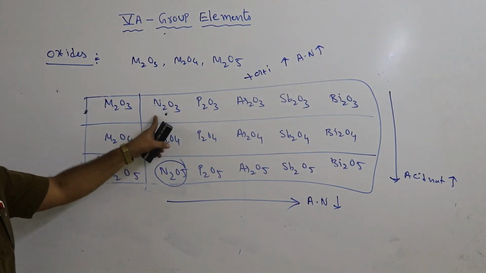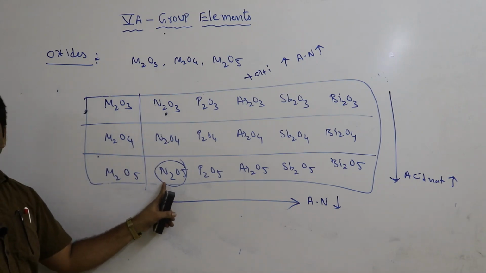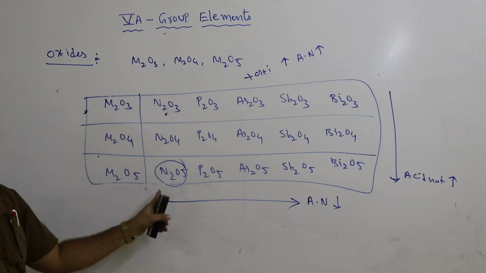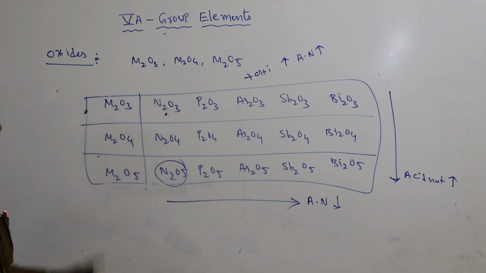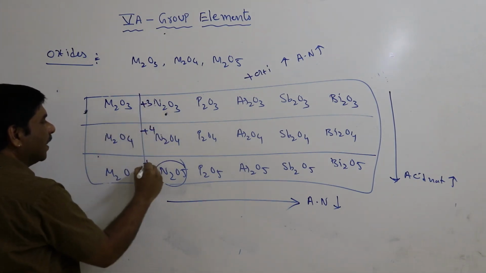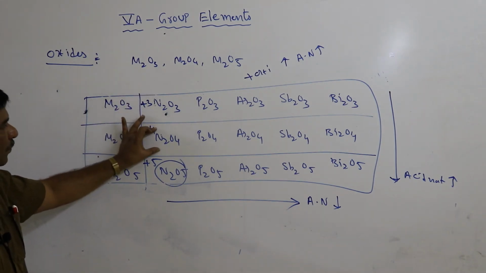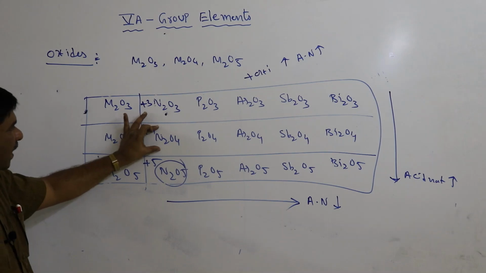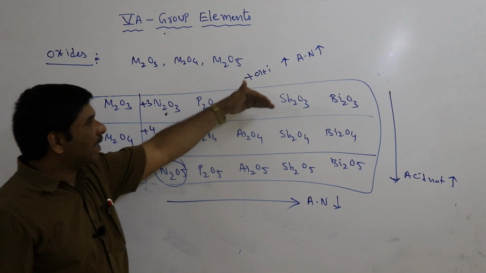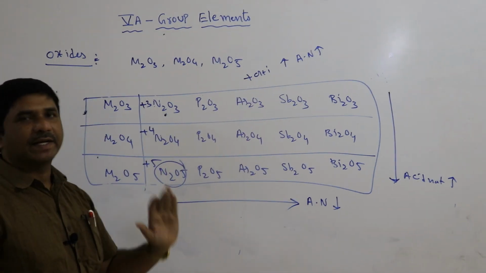Here in N2O3 the nitrogen oxidation number is +3. Here in N2O5 the nitrogen oxidation number is +5. From +3 to +5, the oxidation number increases, so acidic nature increases. Here nitrogen is +3, here +4, here +5. So compared to N2O3, N2O4 is more acidic. Compared to N2O4, N2O5 is more acidic. So acidic nature increases from top to bottom, and from left to right acidic nature decreases.